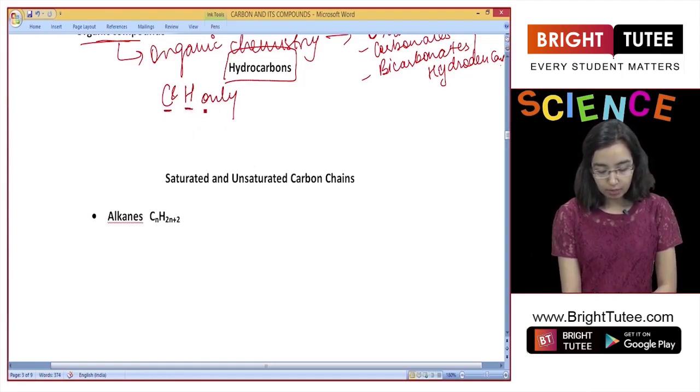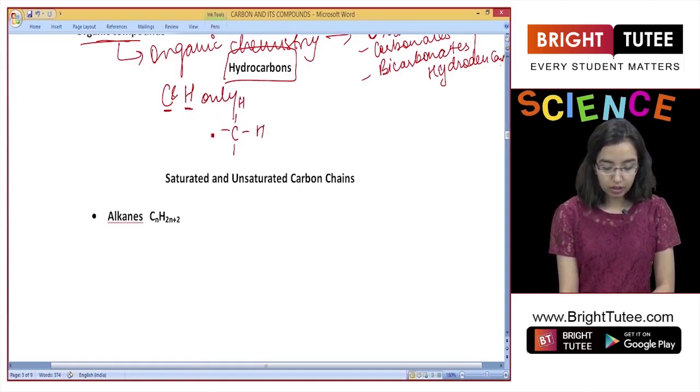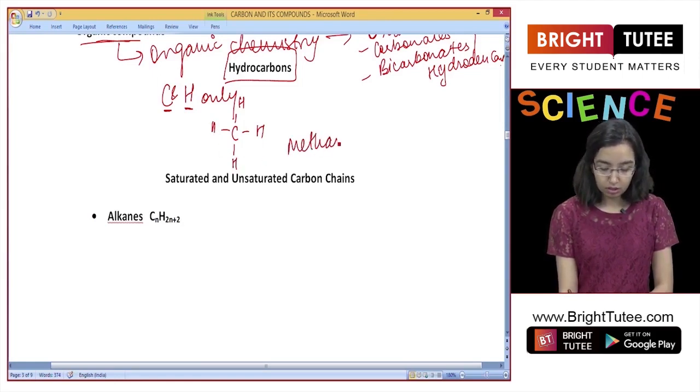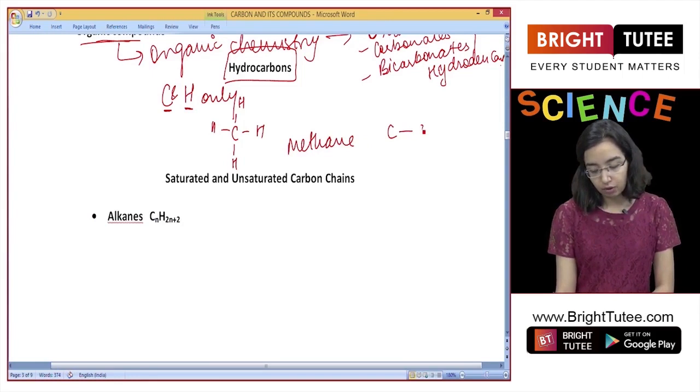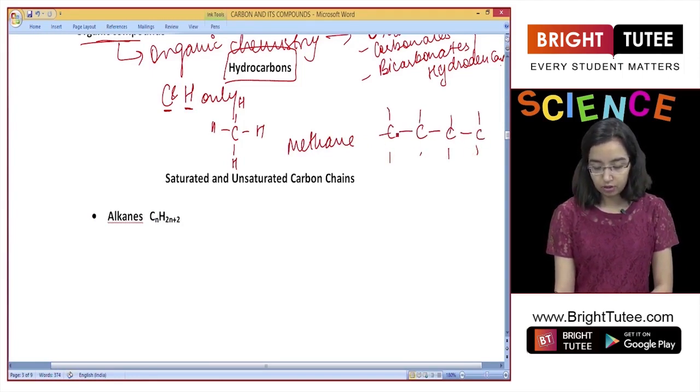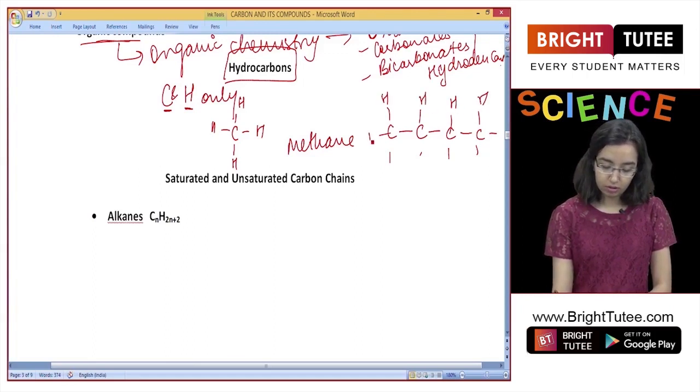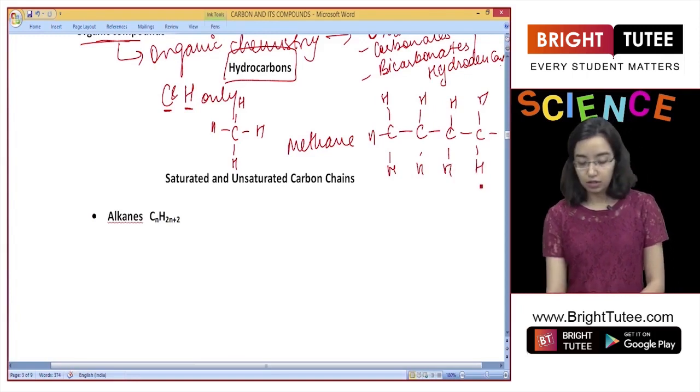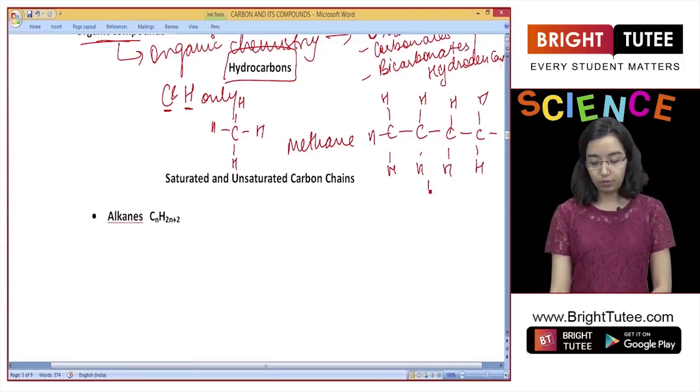So hydrocarbons are compounds which have carbon and hydrogen only. They can be arranged in multiple ways. The simplest would be this, which we discussed before also, methane. Other forms can have longer chains, where all the valencies are filled by hydrogen. Right? So here, since there are four carbons, it will be called butane.